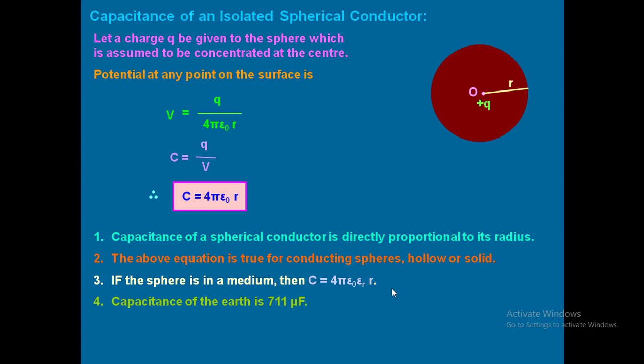If you want to find out the capacitance of Earth, it's general information, no? Just for fun. The capacitance of the Earth is 711 microfarad. So that is because you know we are going to give Earth connection for our homes.